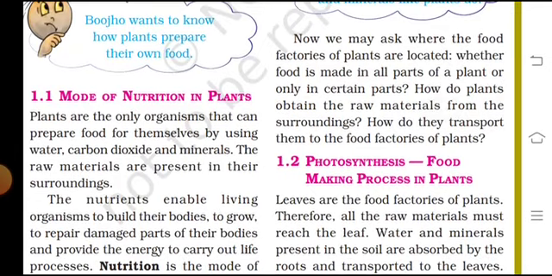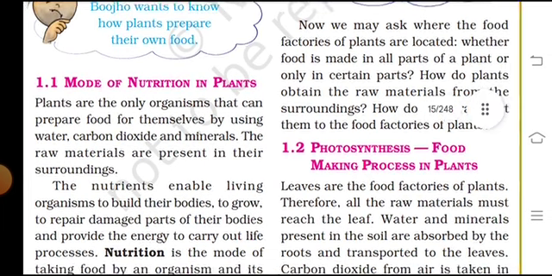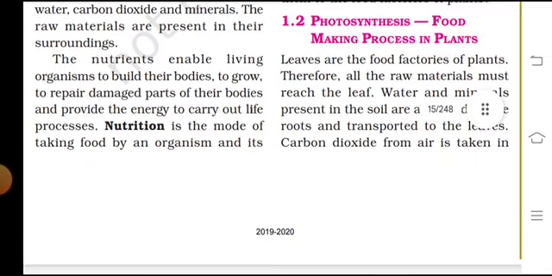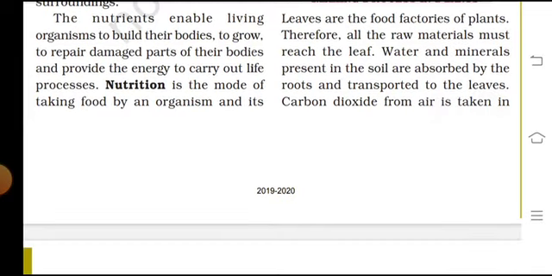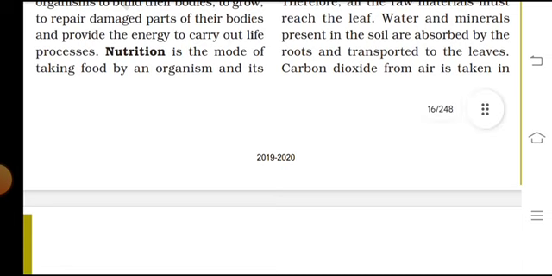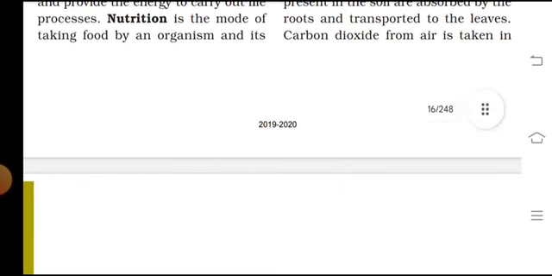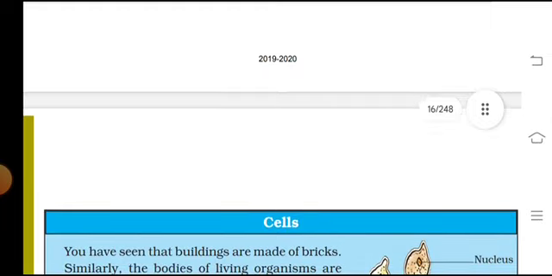And now we may ask where the food factories of the plants are located, whether the food is made in all the parts of the plant or only in certain parts, and how plants obtain the raw materials from the surroundings and how they transport them to the food factories of plants. Photosynthesis is the food making process in plants. Leaves are the food factories of the plant, and therefore all the raw materials must reach the leaves. Water and minerals present in the soil are absorbed by the roots and transported to the leaves, and carbon dioxide from air is taken in.